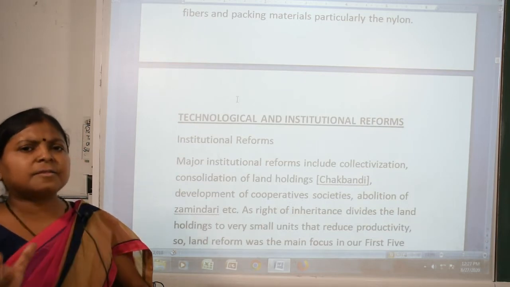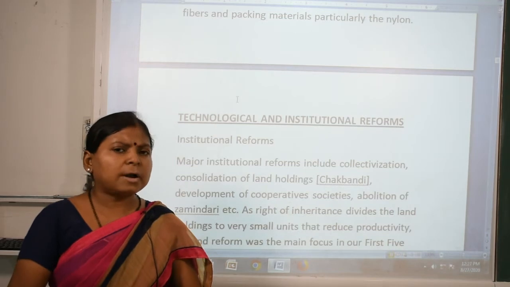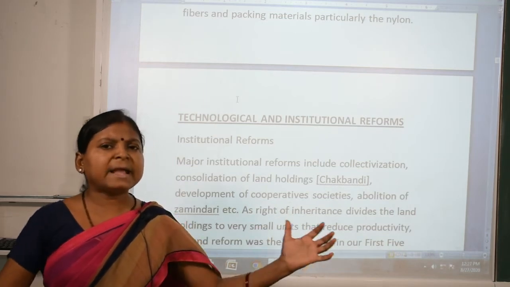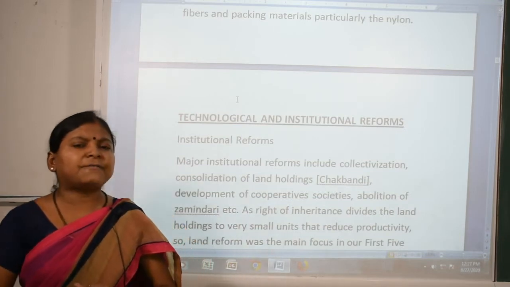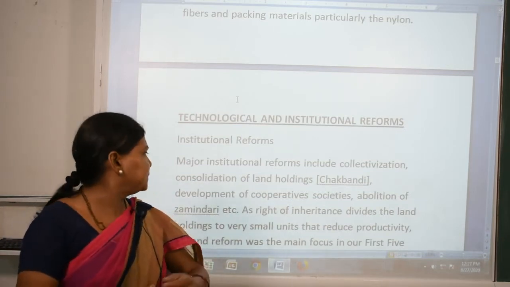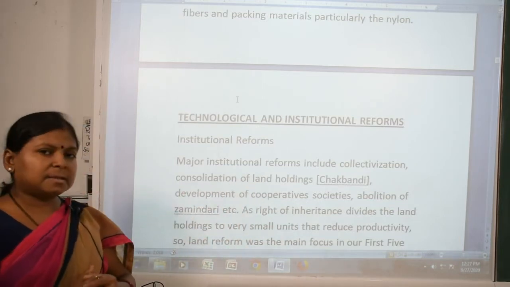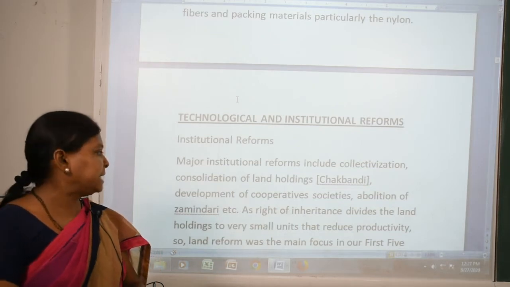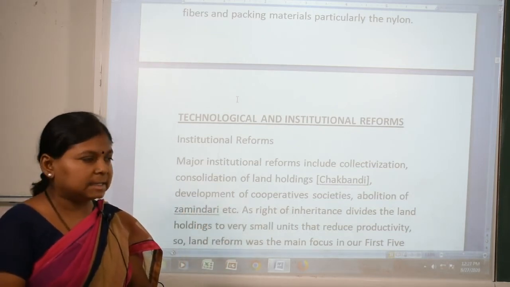Collectivization means small farmers have small parts of land, so the government combined them together so they can farm collectively, which gives them more profit. Consolidation of land holdings, like Chakbandi, means the land was redistributed, and cooperative societies were developed.